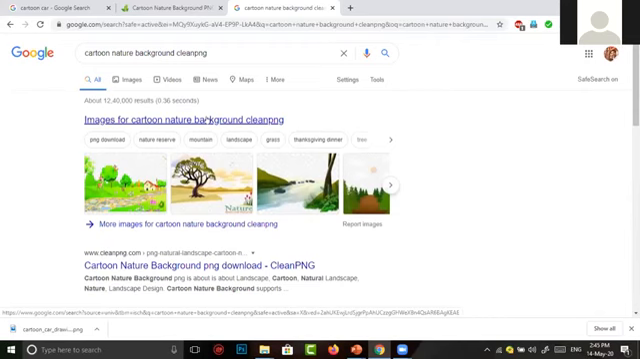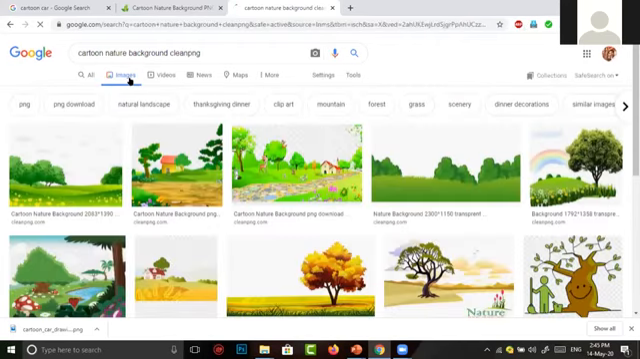Go for images. Images. Transparent. See, fourth one. Fourth one, sir. First row, fourth one. Yeah. Yeah, got it.